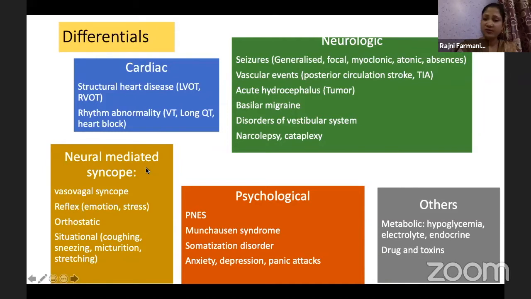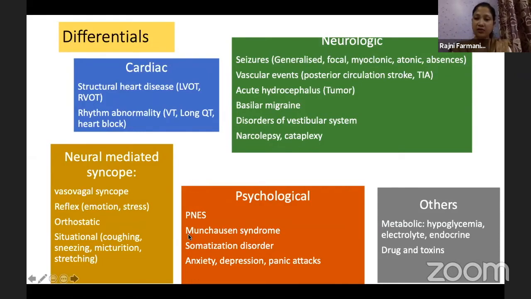Neurally mediated syncope is very common. That is the most common. Vasovagal syncope reflects orthostatic and situational causes. After prolonged coughing, like a paroxysmal cough, the child can have apnea and loss of consciousness, especially a young infant. Sneezing, micturition, stretching, these all are situational, which can lead to syncope. So having that history of the situation during that time is very, very important.